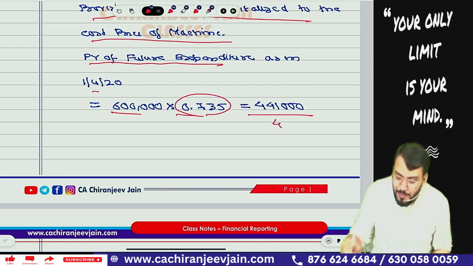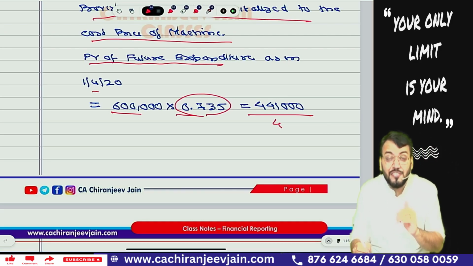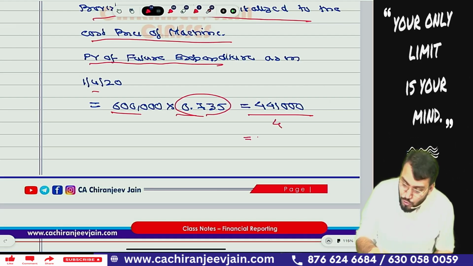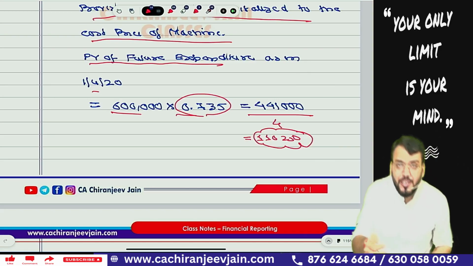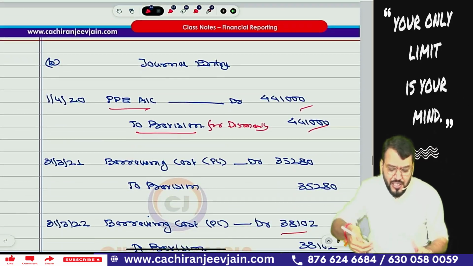So you can divide by 4. So 4,41,000 divided by 4, considering the component accounting, you can do 1,10,250. So one more journal entry will come every year: depreciation account debit to PP. That journal entry you can also add.